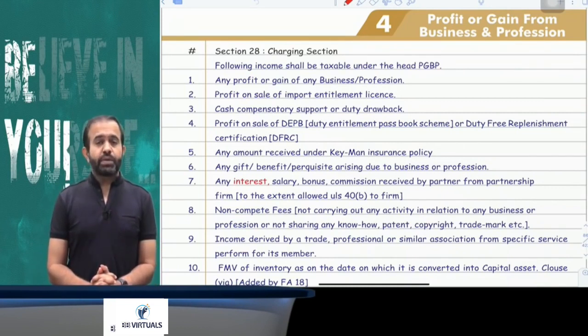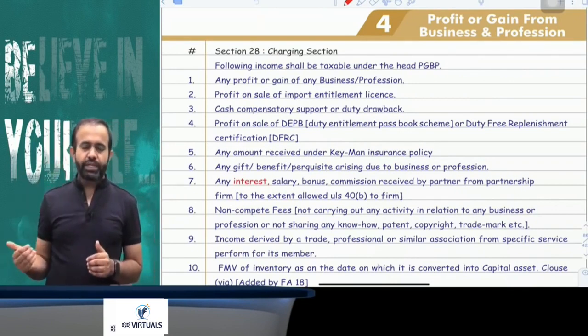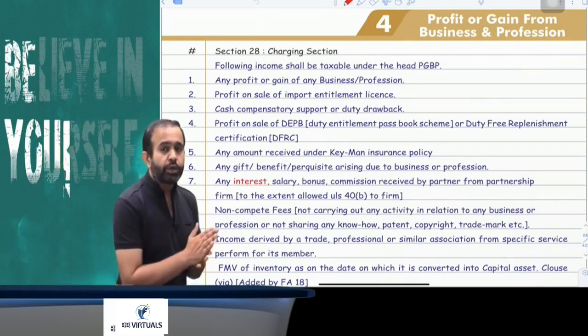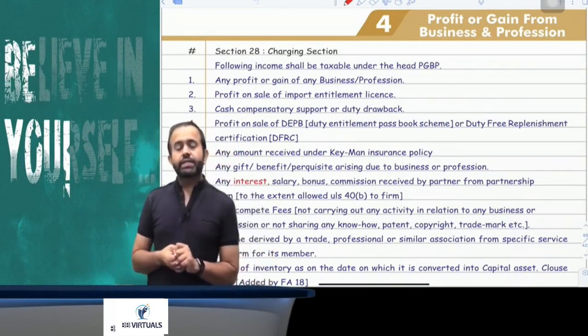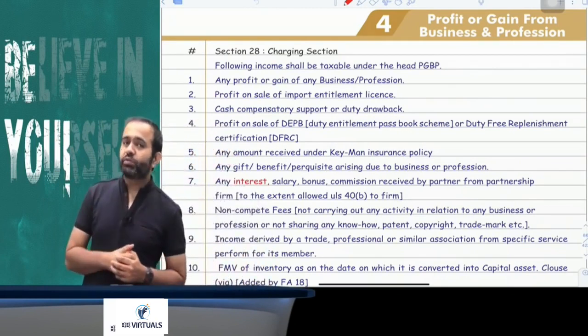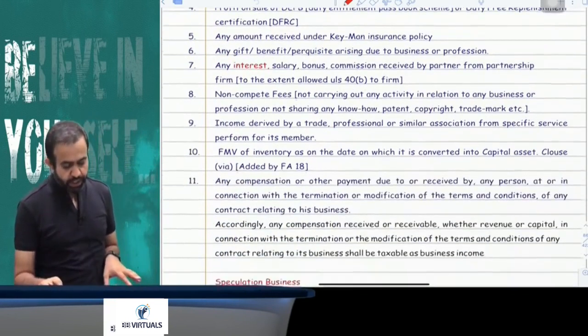So if any businessman or employer receives any compensation on the keyman insurance policy, it will be taxable under PGBP. If received by an employee, salary. If received by an employer, PGBP. If there is no employer-employee relationship, income from other sources. You got my point or not?